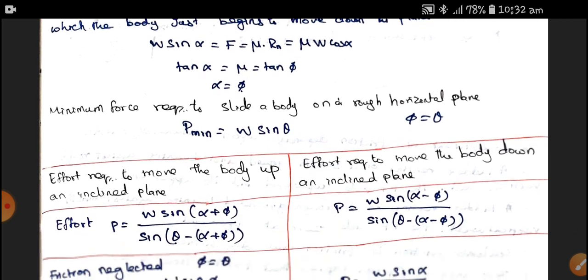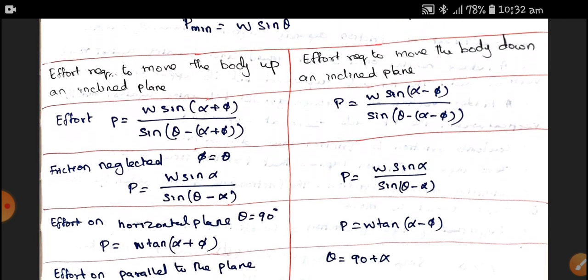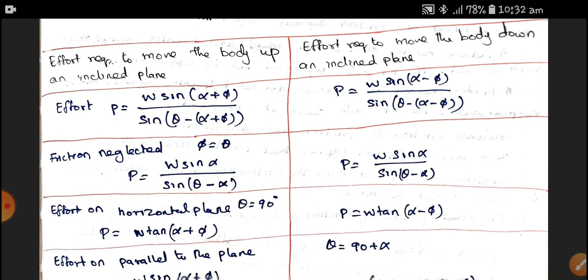Next, we are going to see certain conditions: the effort required to move the body up in an inclined plane and the effort required to move the body down in the inclined plane. So that is the important cases of friction.